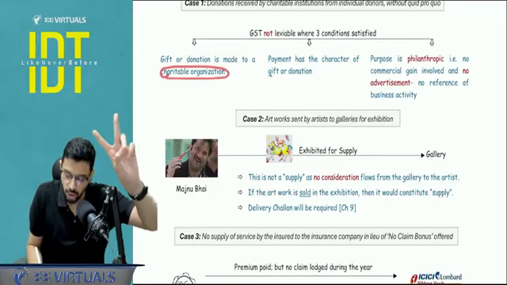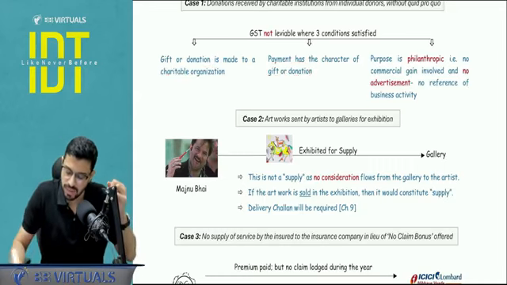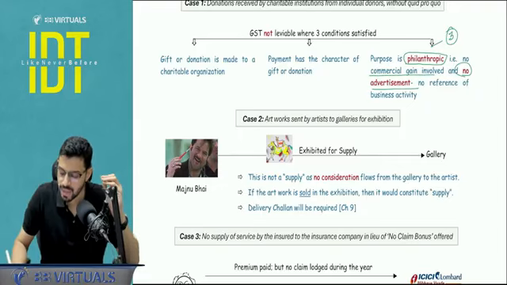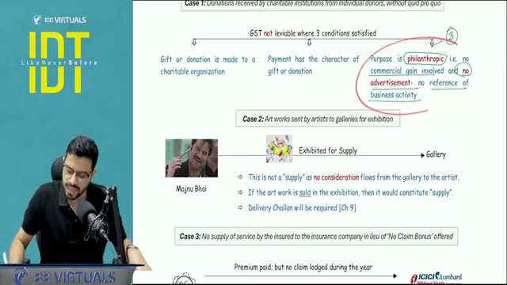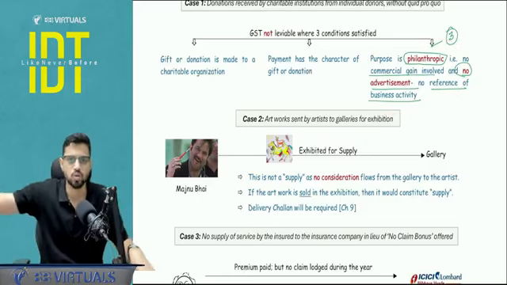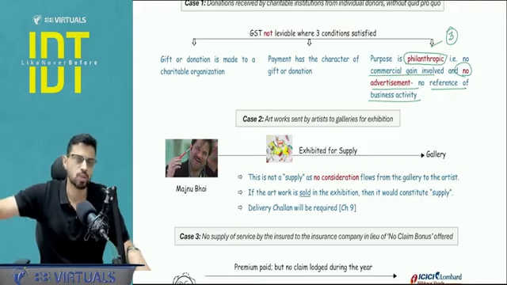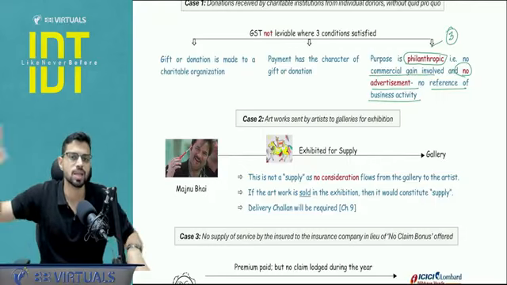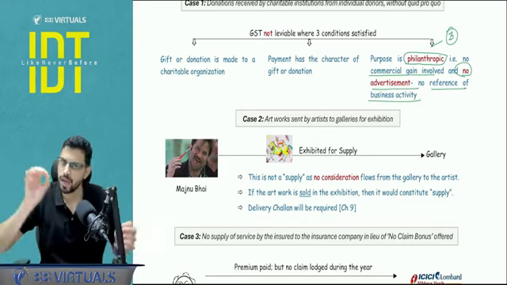Condition number 2, it has an element of gift or donation. So basically the nature is gift. I'm not expecting anything in return. And condition number 3 is the main one where the analysis will happen: the purpose is philanthropic. Purpose is philanthropic means there should be no commercial gain involved and no advertisement, no reference to the business activity. Okay, so let's take a very simple example. I am giving 1 lakh rupees to a nearby charitable organization. It has an element of donation, but after the donation they have a notice board where they mention all the donations. So they wrote that 1 lakh rupees received from Mr. Siddesh Walimbe. This is fine. This has no element of commercial gain, no promotion, no advertising. It won't be a consideration.